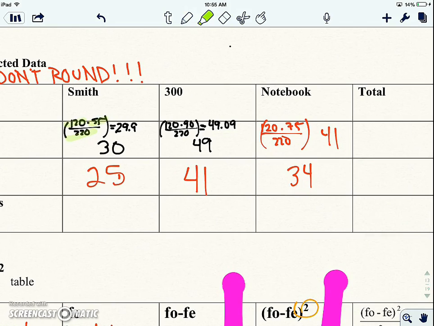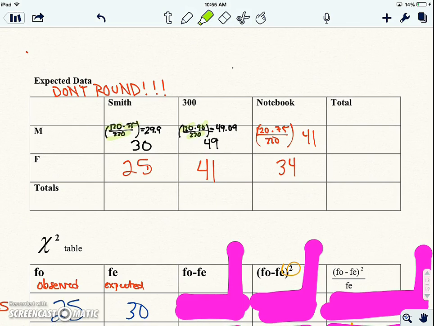Let's just go over this one. There were 120 men, 90 people total that liked the movie 300, divided by 220, and we'd get 49.09. So we would expect 49 people to be men that like 300. So these are our expected values. This is what we would expect if no association. And I guess I should say expect if independent.